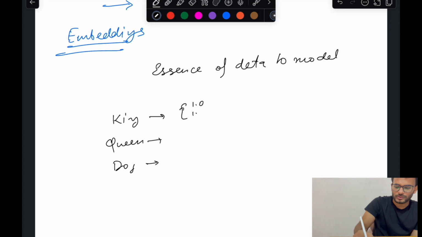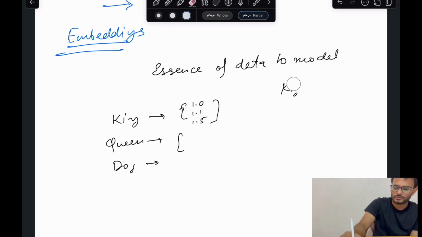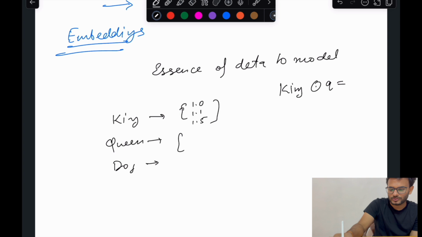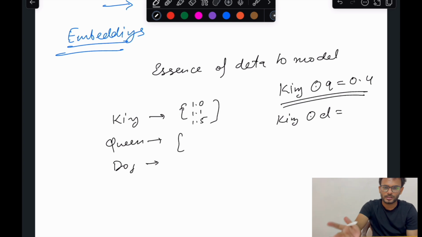If you take the dot product of king with queen, it should be somewhat, let's say, 0.4, then the dot product of king with dog should be much lower than what it was between king and queen, because king and queen are still similar objects when compared with king and dog.